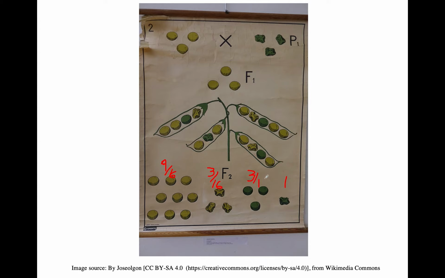Okay. So the ratio is 9 to 3 to 3 to 1. 9 out of 16 are going to have the phenotype of the dominant allele for the two genes. 3 out of 16 will have dominant for one and recessive for the other. Yellow is dominant, but wrinkled is recessive. The other 3 out of 16 have the alternate situation where you have, again, a dominant for one gene and recessive for another one. And 1 out of 16 has both of them recessive.